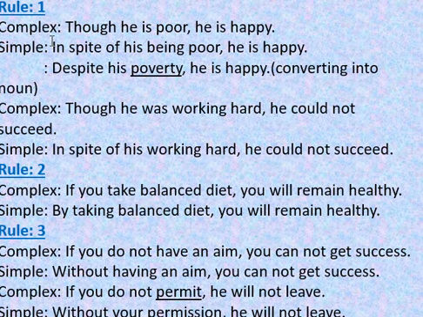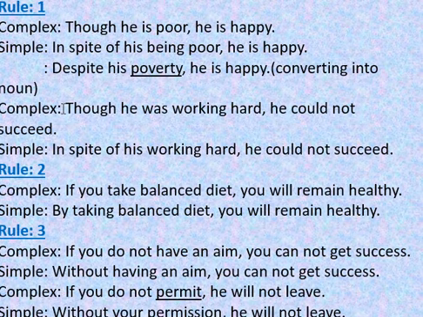Complex to simple sentence. Rule number 1. If in the complex sentence there is though or although with the subordinate clause, what will be the change? Let's see. Here given, though he is poor, he is happy. In simple sentence we can use in spite of or despite. In spite of his being poor, he is happy. Here see the changes. The auxiliary verb of the subordinate clause is converted into ing form and the adjective remains the same. But in the second sentence, the adjective becomes a noun. Here we write, despite his poverty, he is happy. You may see the changes of the underlined word.